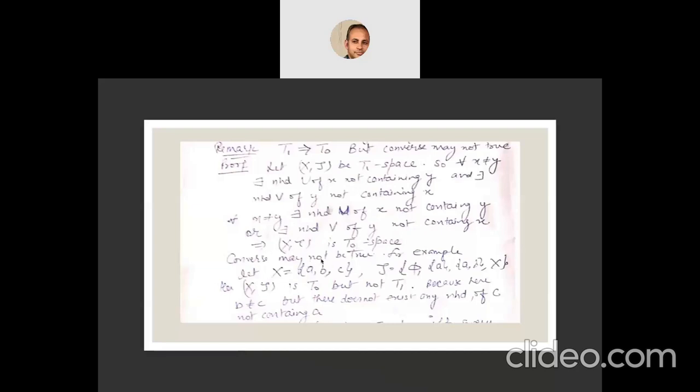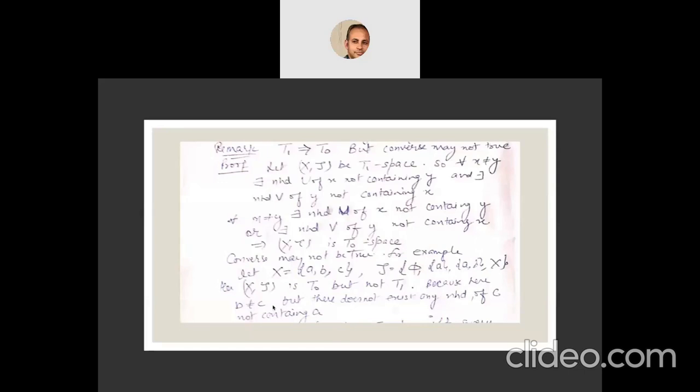Now the converse may not be true. For example, let X be a space with three elements a, b, c, and we define a topology on X which contains the empty set, the singleton set {a}, {a, b}, and X. Here (X, tau) is T0 but not T1.